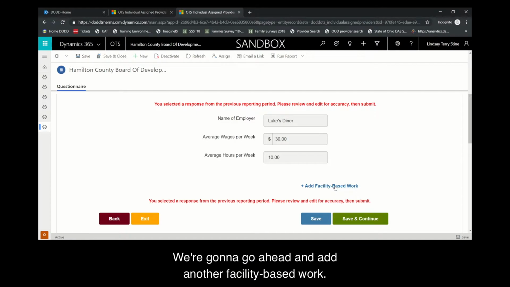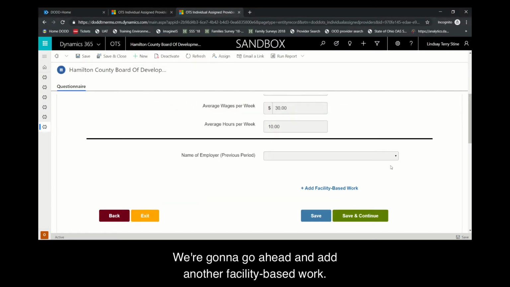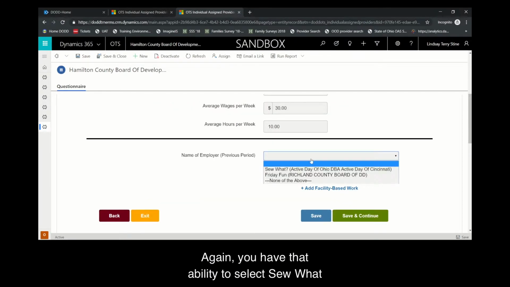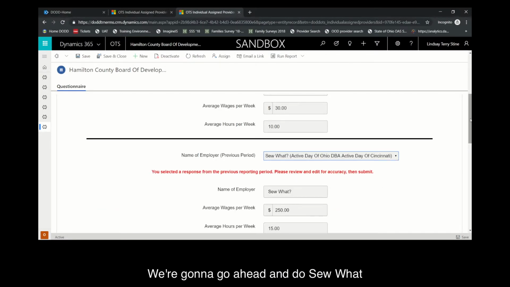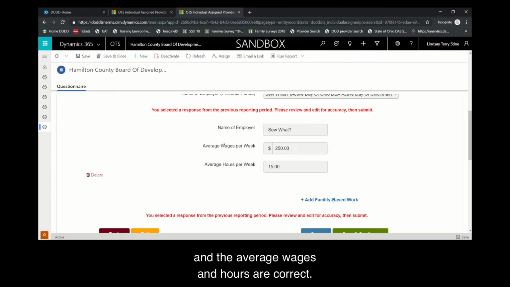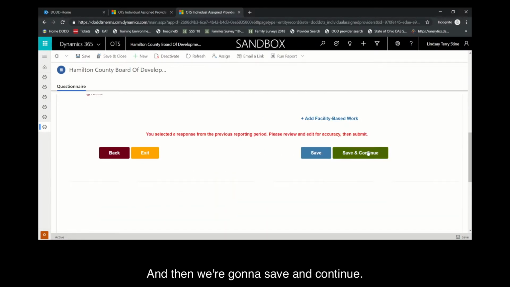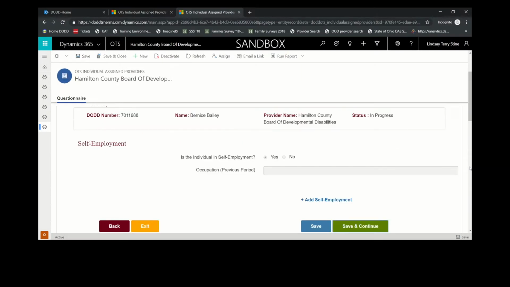We're going to go ahead and add another facility-based work. Again, you have that ability to select So What or Friday Fun. We're going to go ahead and do So What. And the average wages and hours are correct. And then we're going to save and continue.